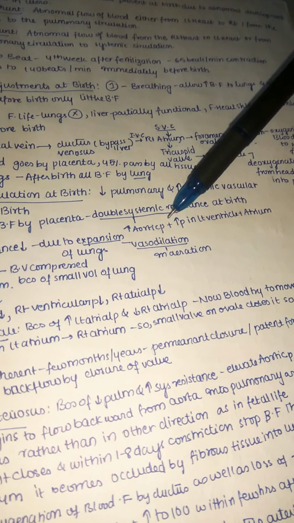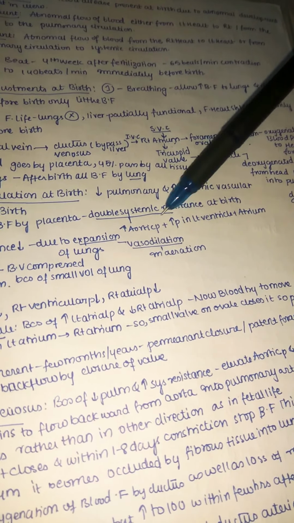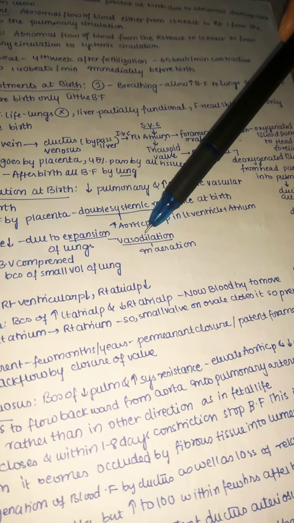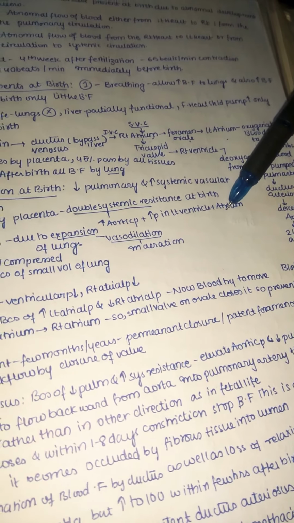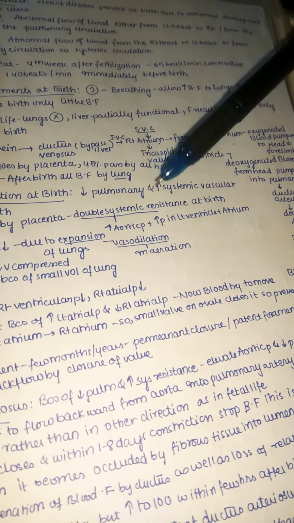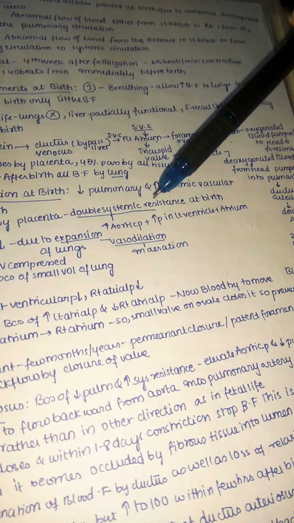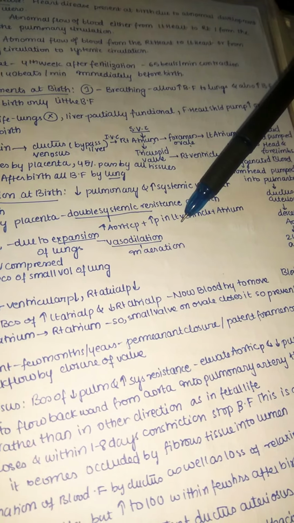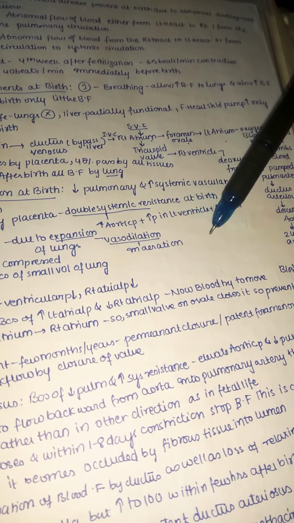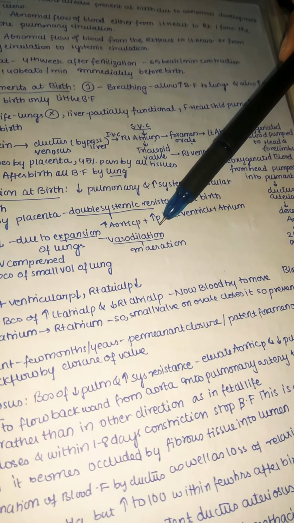As the systemic resistance increases, aortic pressure will also increase, and the pressure in the left ventricle and left atrium are also affected, because aortic pressure mainly affects the left side of the heart, because the left ventricle needs to pump the blood against the aortic pressure. So that is the reason.